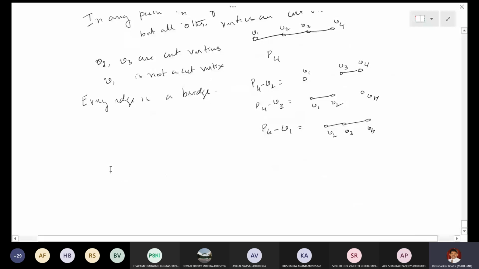So that is about cut vertices. Now, if a graph has a cut vertex, at least one, then it is called a separable graph.